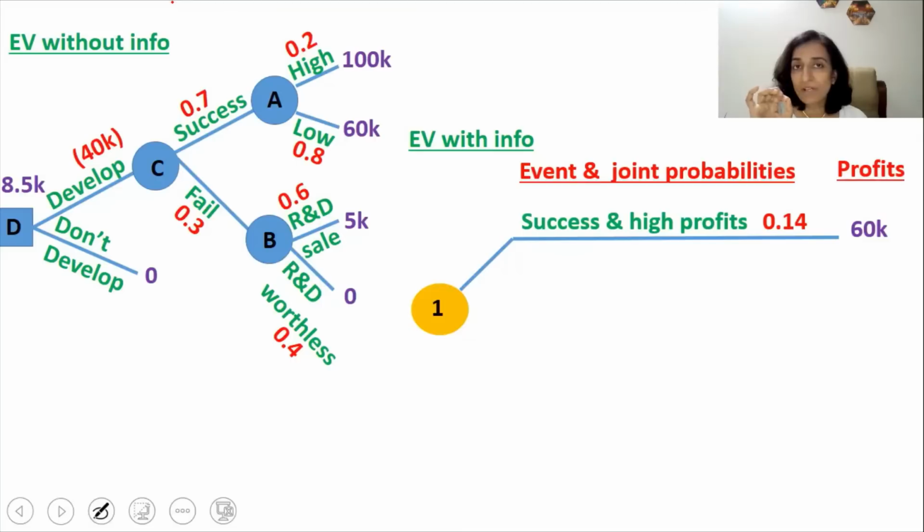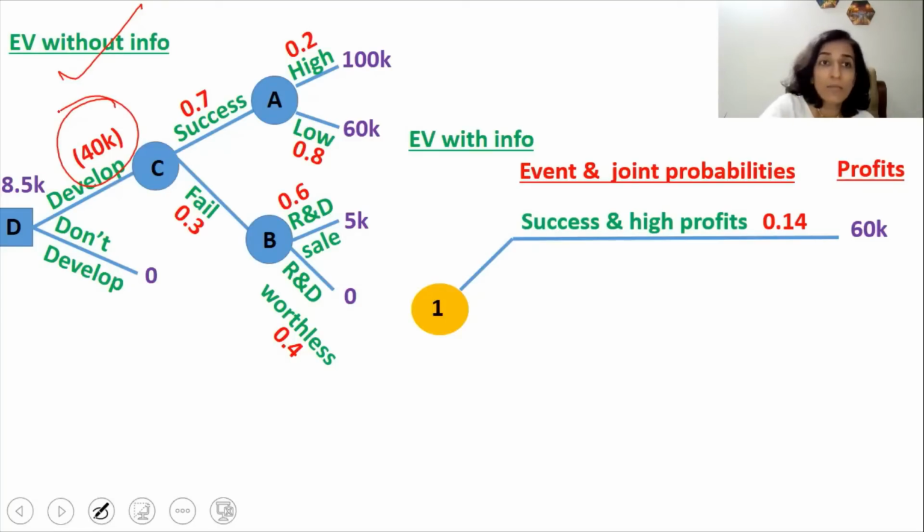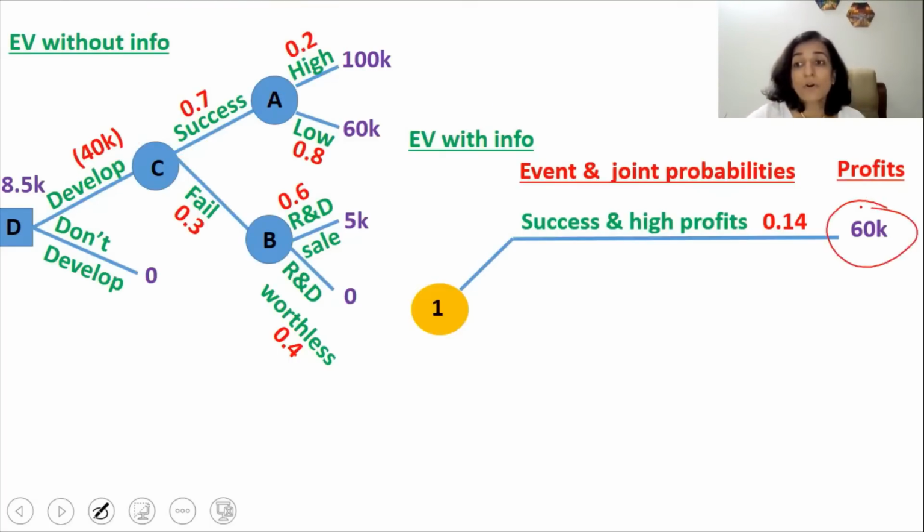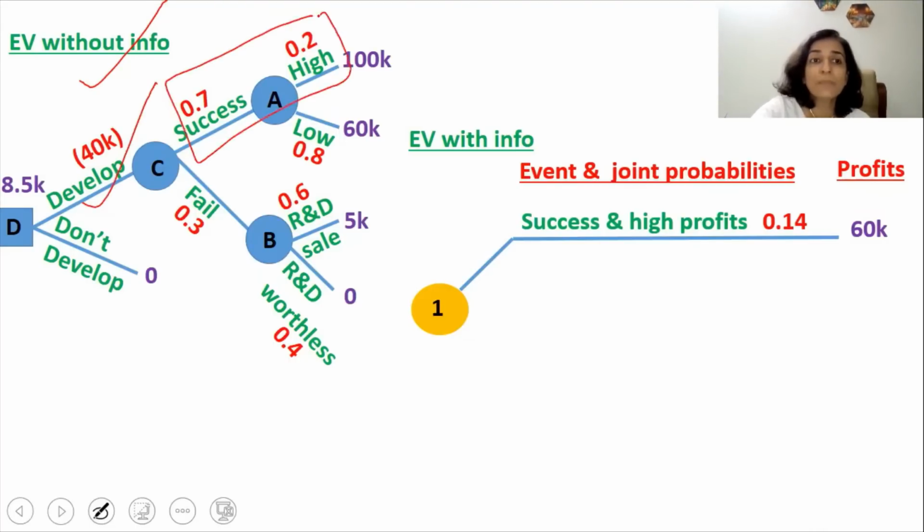Now, many students have a doubt and they ask that in EV without information, we consider $40,000, that is the expenditure incurred for R&D before these probabilities. But in the EV with information, we are considering the 40,000 expenditure after the probability. Why is that? The reason is simple. Just think for yourself. In the first case, that is EV without information, we are first incurring the R&D expenditure and only then the probability of a success or failure happens.